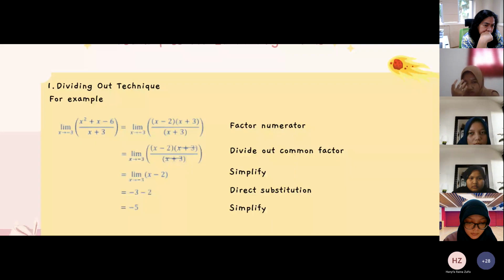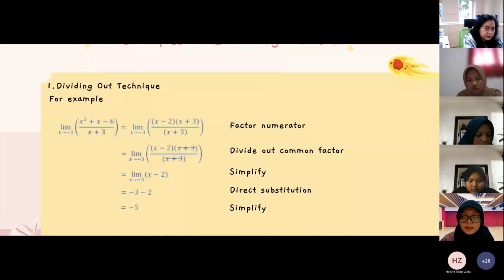Technique for evaluating limits. First, dividing out technique. Limit as x approaches -3 of (x² + x - 6) over (x + 3). First, we will factor the numerator: limit as x approaches -3 of (x - 2)(x + 3) over (x + 3).